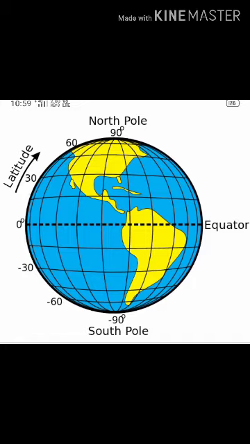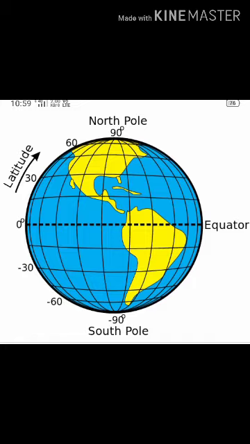All lines of latitudes decrease with the distance from the equator. All lines of latitudes are circles and parallel to the equator. Therefore, lines of latitude are called parallels of latitudes. There are 90 degrees of latitudes on each side of the equator. 90 degree north and south are points. There are 181 latitudes including the equator on the globe.